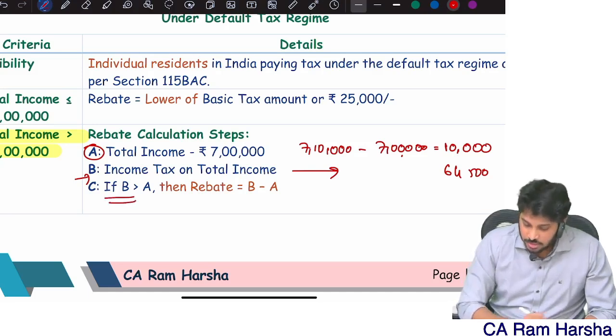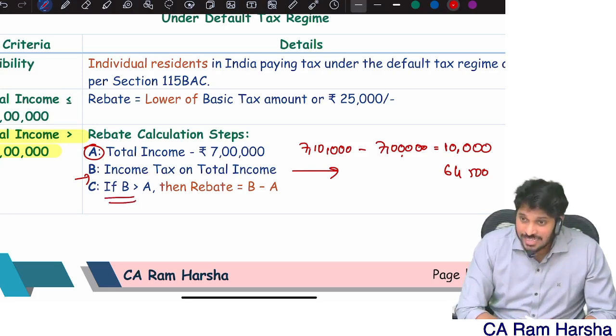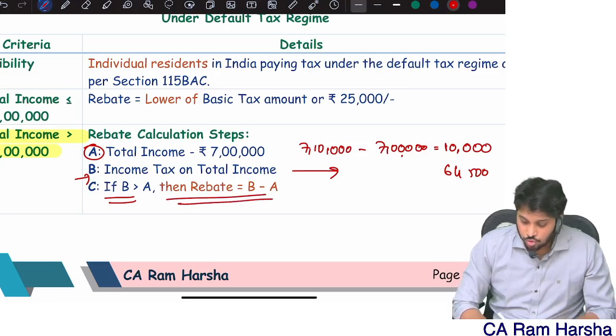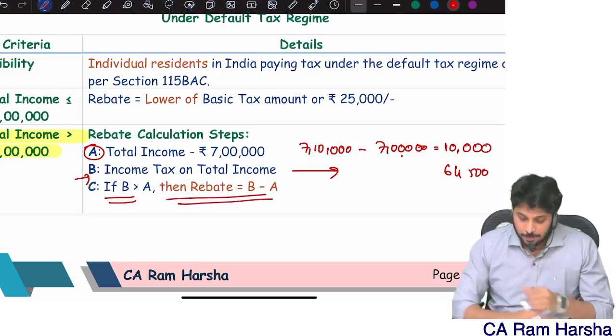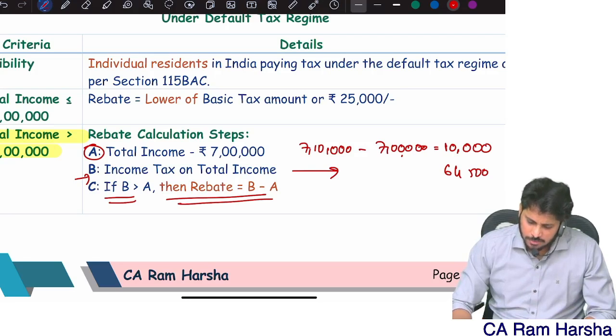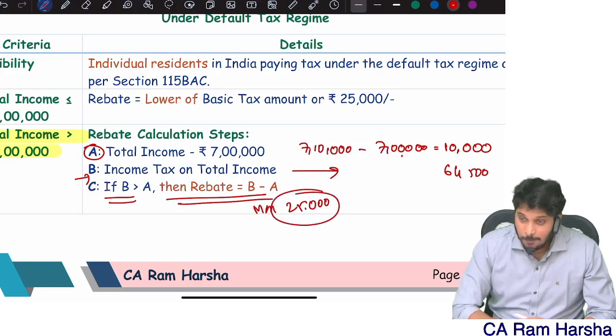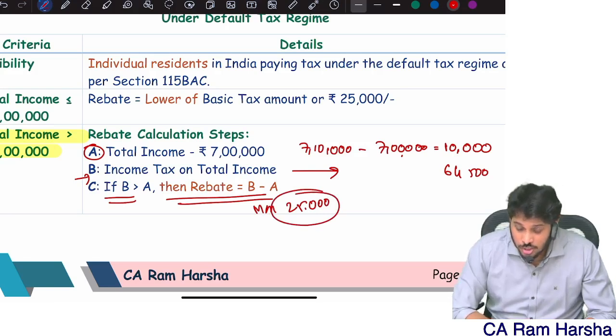If B is more than A, then rebate is equal to B minus A. But the maximum rebate is 25,000.